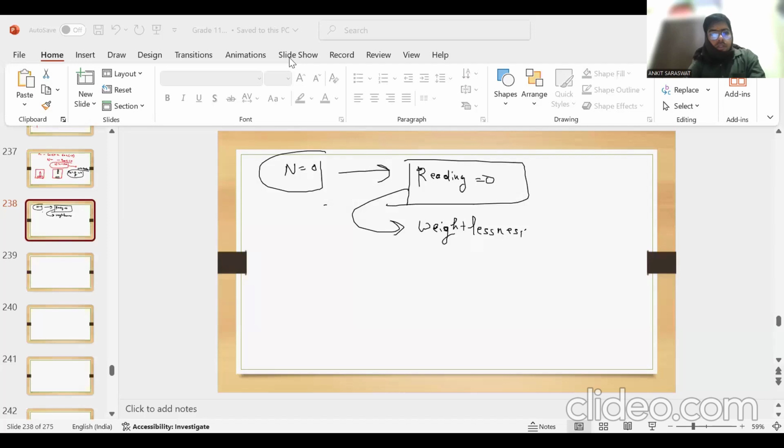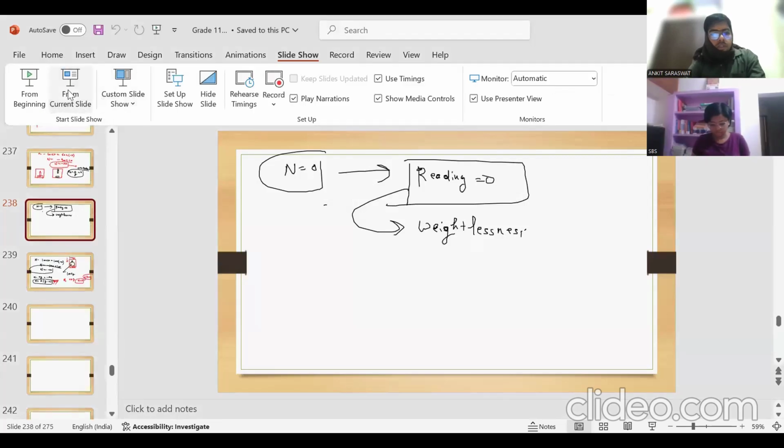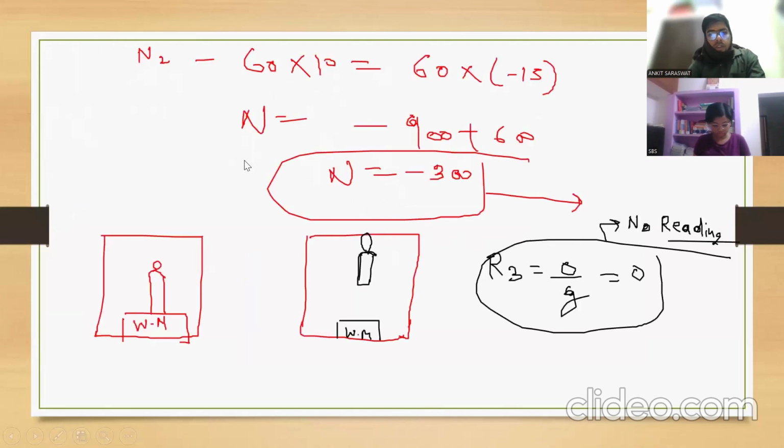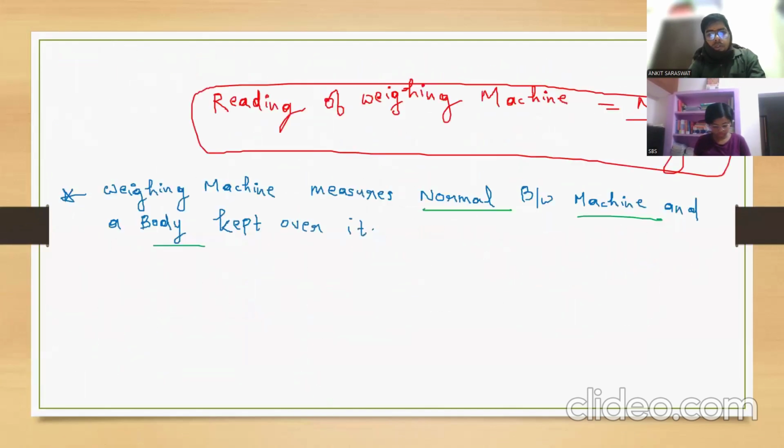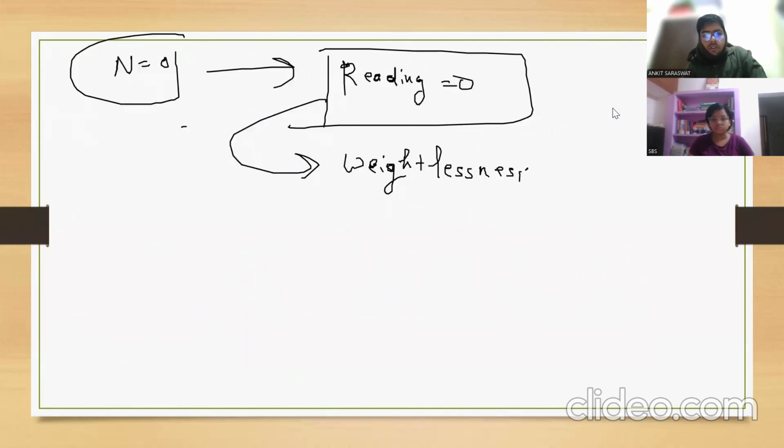So we have started this topic, and we have understood the meaning of the reading of a weighing machine. In depth, we have learned this topic. Clear? So today I'm going to discuss some numericals on this topic. I hope you understand this topic. So I will write some numericals, and we are starting with an easy numerical first. So give me the answer in 1 minute. Do you have any doubt from the previous lecture? No, sir, no doubts. Okay.